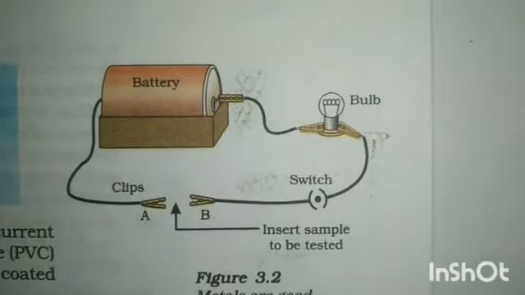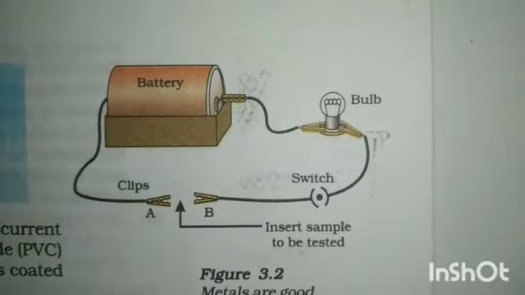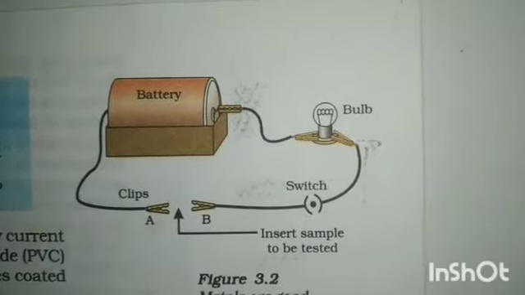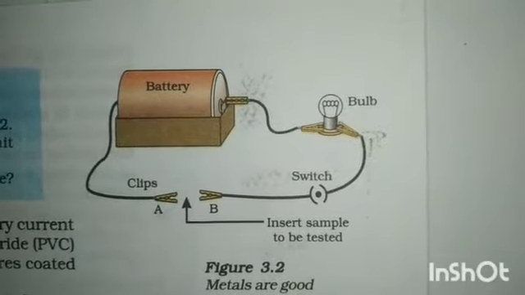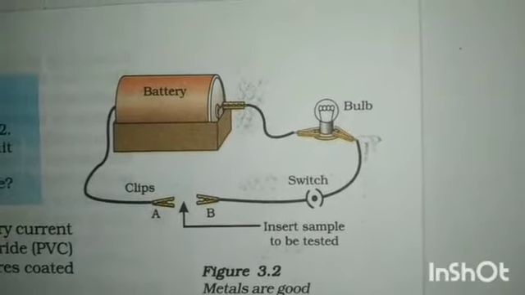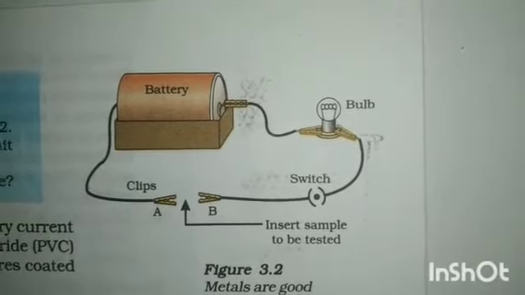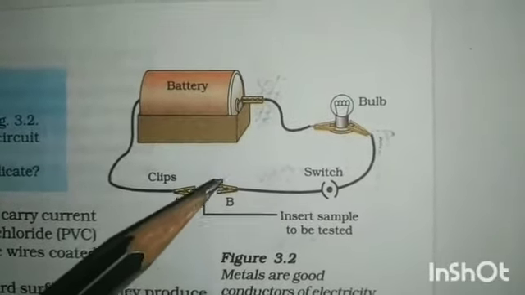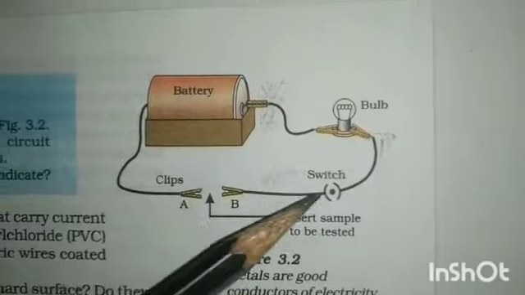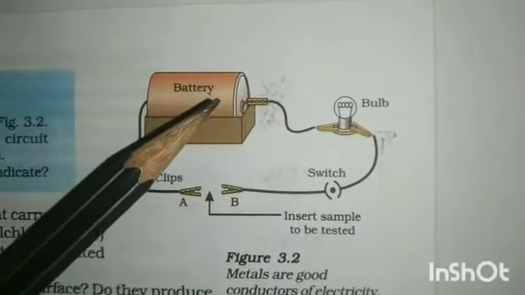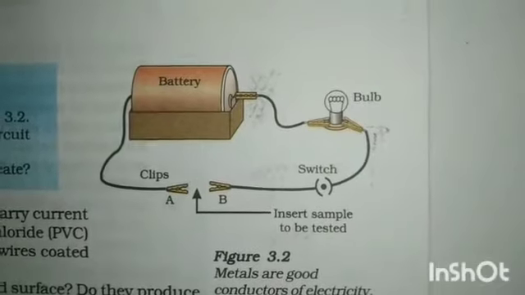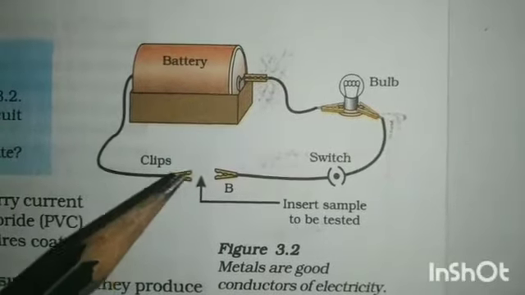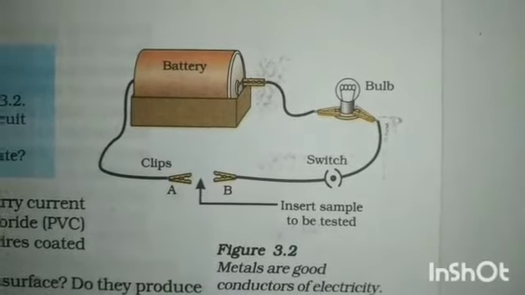You must have seen that the wires that carry the current in your homes or elsewhere have a coating of polyvinyl chloride, PVC, or a rubber-like material. Why are electric wires coated with such substances? Because these metals are good conductors of electricity. If these metals are connected to electricity directly, there may be a chance of electric shocks. That's why they cover these wires with a polyvinyl chloride coating or some rubber-like materials.